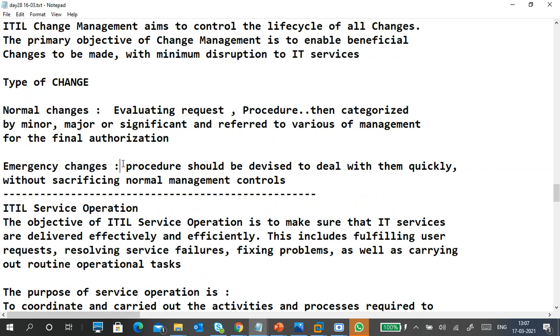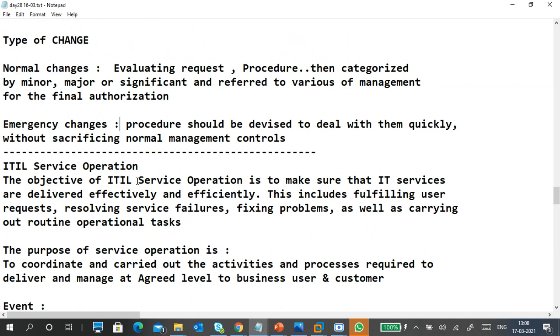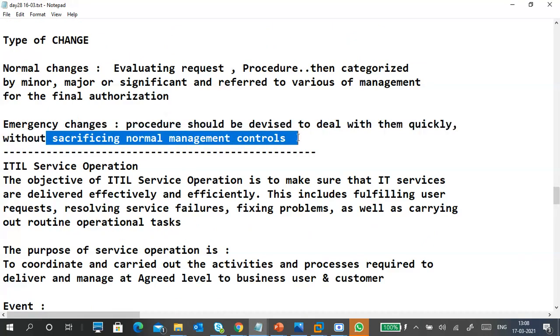For example, the server is down because of a RAM failure, so I have to change the RAM. I don't need to follow the complete procedure of change management. We have to fix the issue immediately by changing the RAM. So just for example, right? Without sacrificing normal management control.